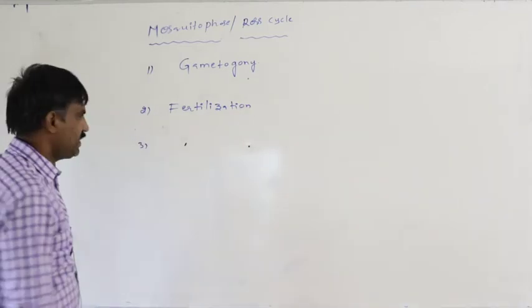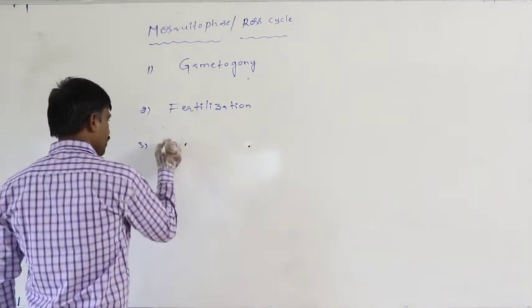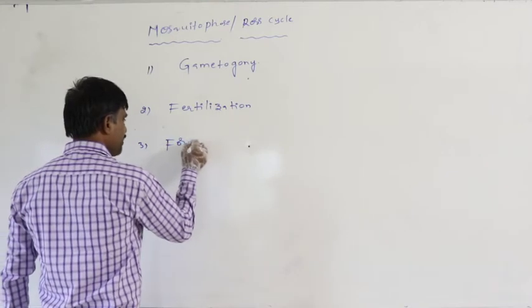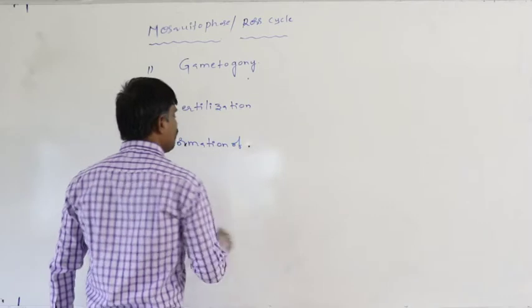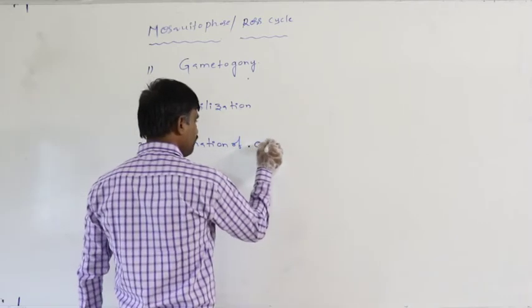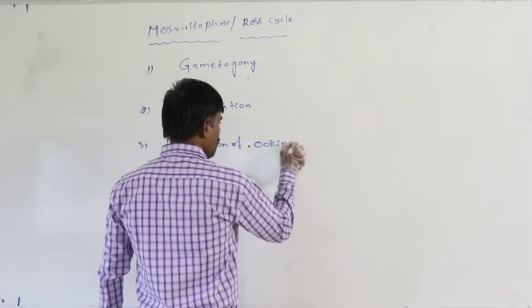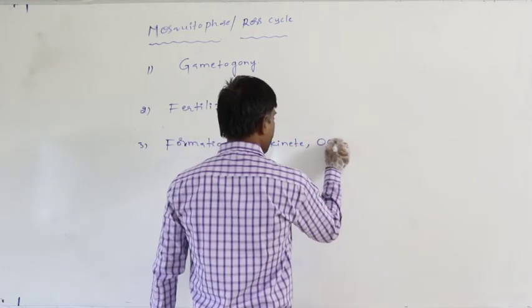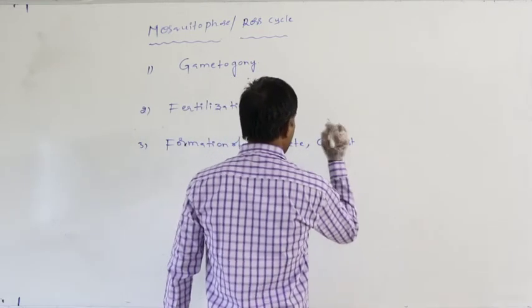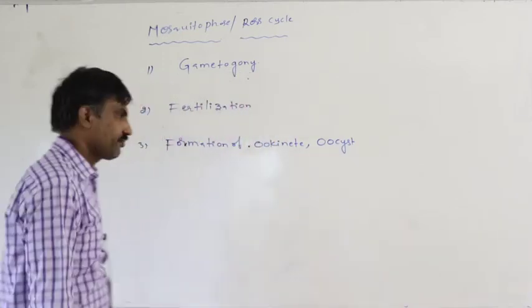Third step is formation of ookinete and oocyst.